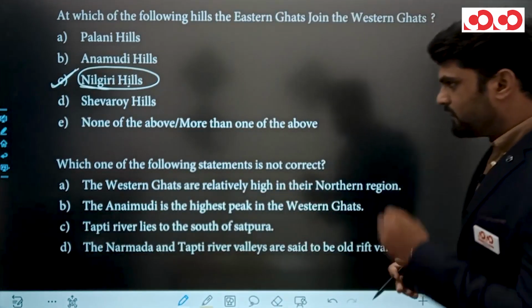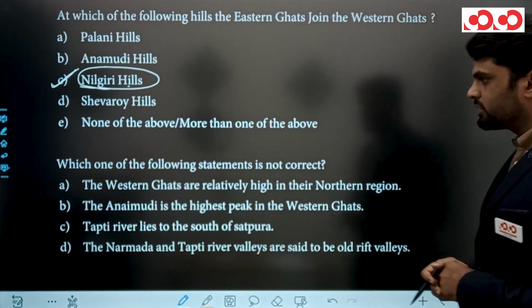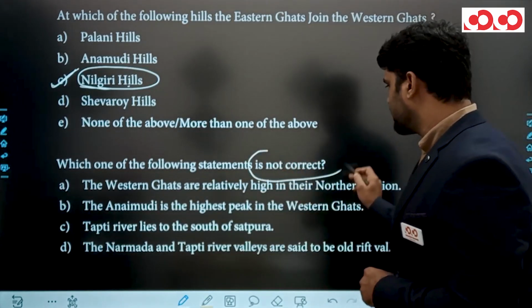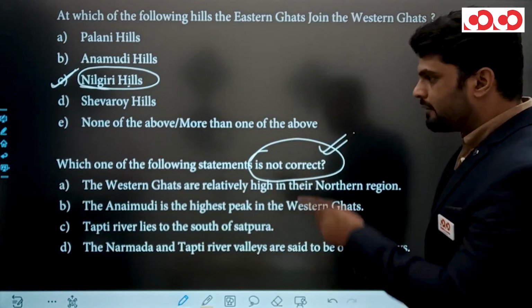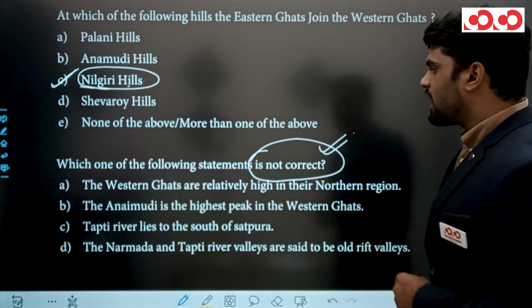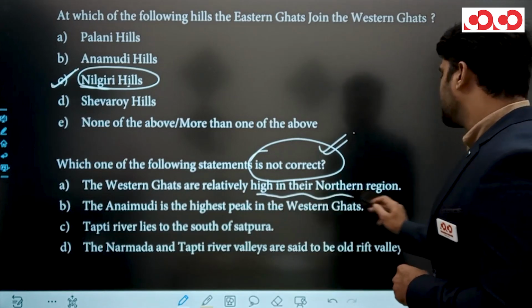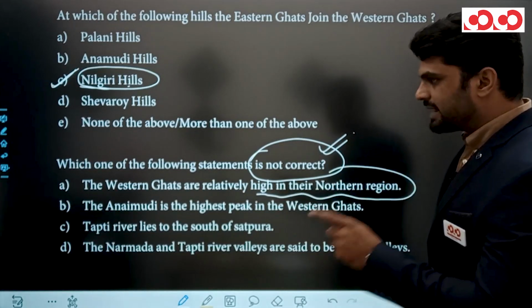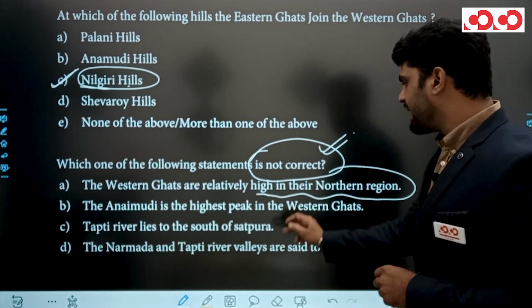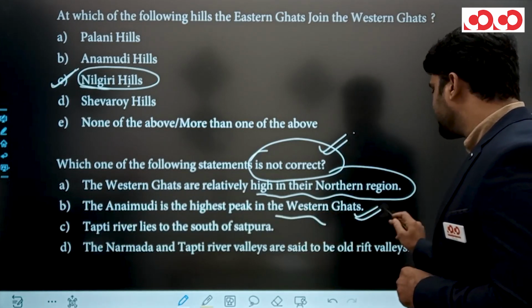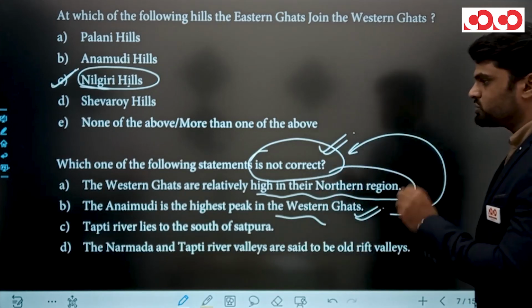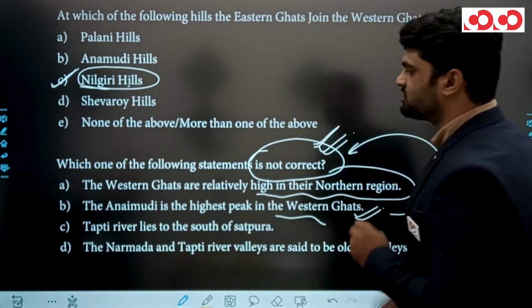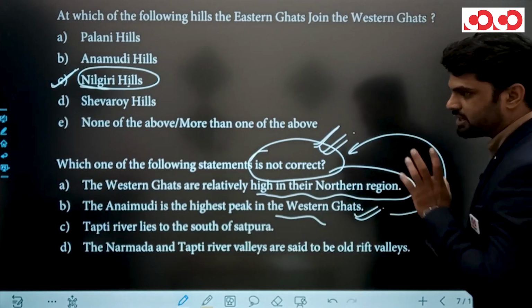Next question is, which one of the following statements is not correct? Clear? The question is asking about the not correct statement. First option is given, Western Ghats are relatively high in their northern region. Second option, Annai Mudi is the highest peak in the Western Ghat. This is the right statement. Hence, this is not the answer of this question, because the question is asking about the not correct statement, and this statement is correct.